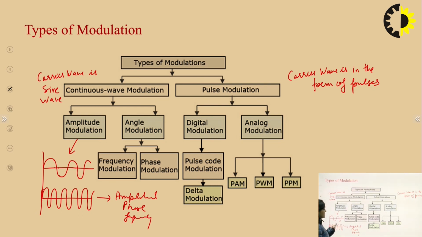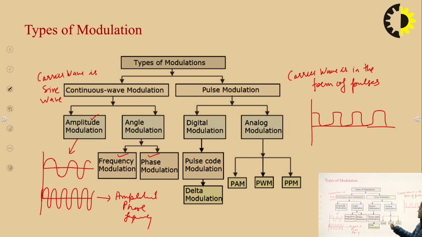And if the phase of the carrier wave is changed according to the instantaneous value of the modulating signal, then it is called phase modulation. So all these, frequency modulation, phase modulation, and amplitude modulation, are defined by this. And in pulse modulation, the carrier wave is in the form of pulses, like in this. These are the pulses. So it is again divided into digital modulation and analog modulation.